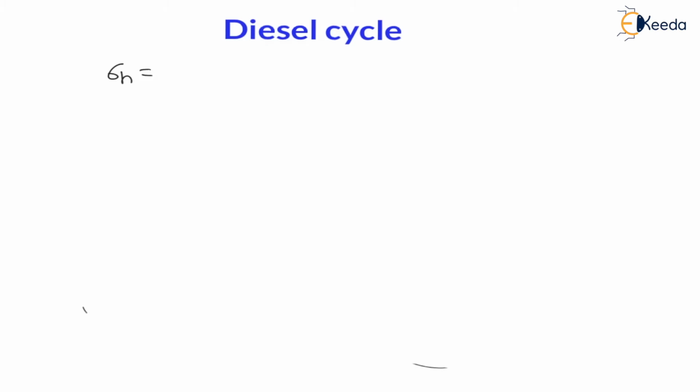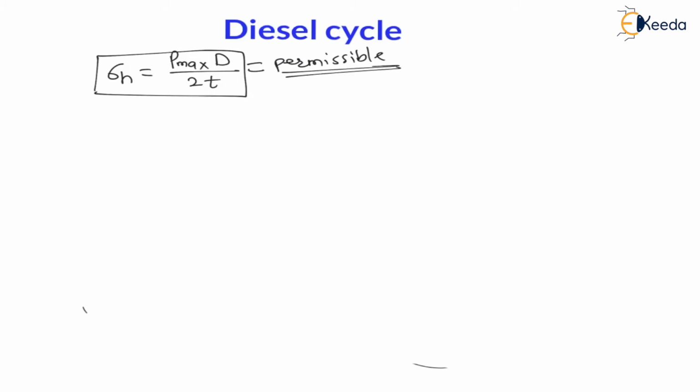Hoop stress in the component is nothing but maximum pressure into diameter divided by 2t. This is a formula from strength of materials to calculate hoop stress for any pressure vessel: maximum pressure into internal diameter divided by 2 into the thickness of that vessel. Therefore, to keep these stresses in a permissible or safe limit, as pressure is increasing, I have to increase the thickness also. If maximum pressure is increasing, then I have to increase the thickness of the vessel also.